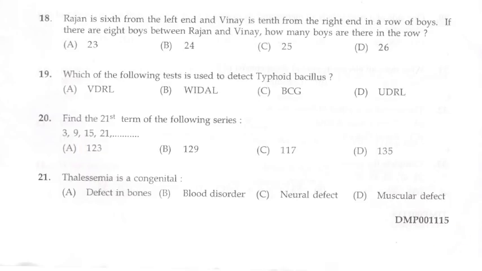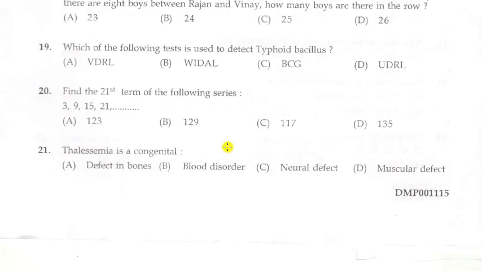Next question. Thalassemia is a congenital: Options: A. Defect in bones, B. Blood disorder, C. Neural defect, D. Muscular defect. Answer is B. Blood disorder. Thalassemia is a congenital blood disorder.